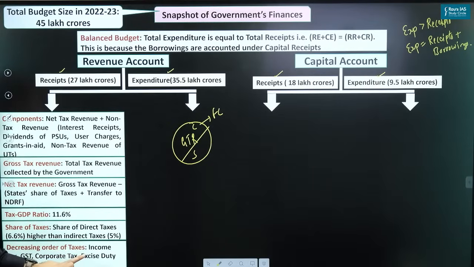Decreasing order of taxes. Can you see? सबसे ज्यादा टैक्स कहां से आ रहा है? Income tax. So those of you who are saying GST, it is not GST. Now it is income tax. This is an important change which has taken place for the present financial year.